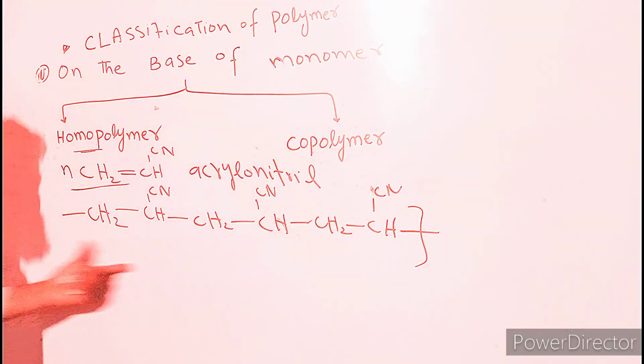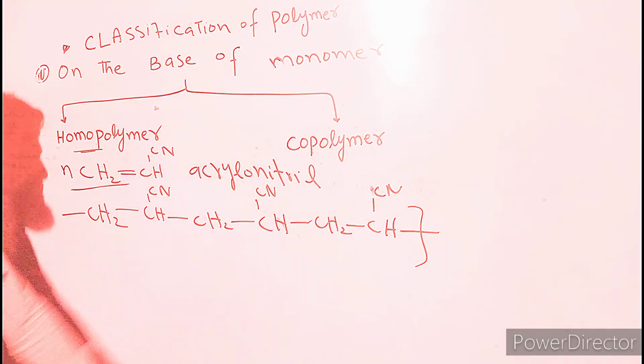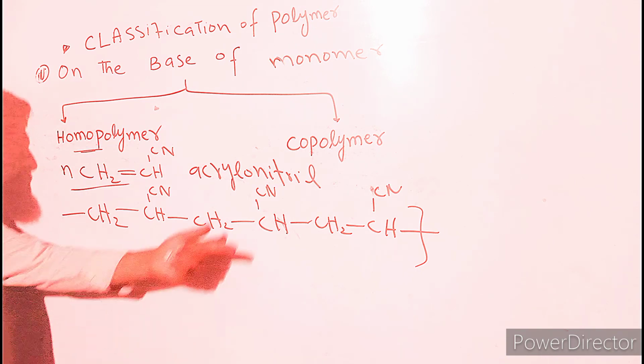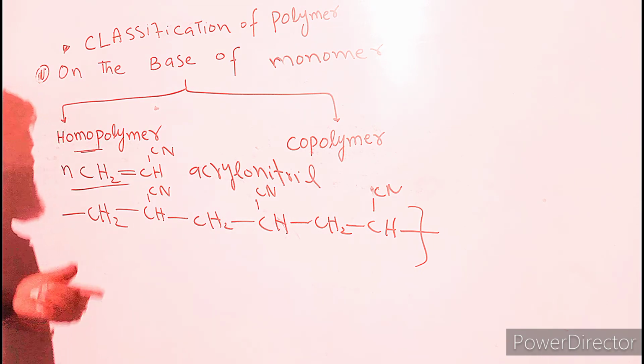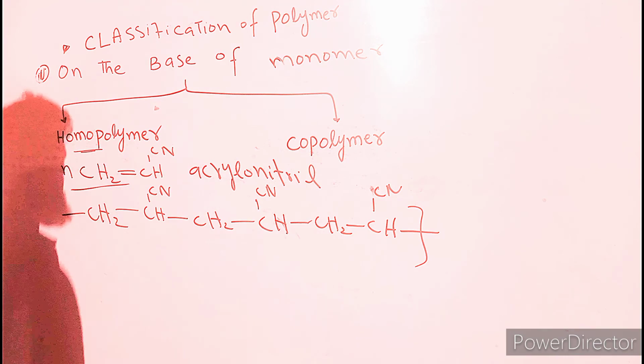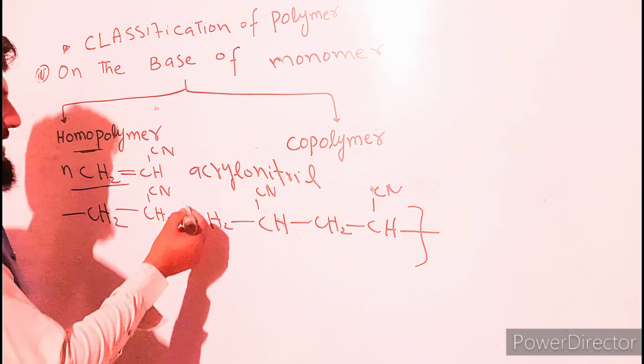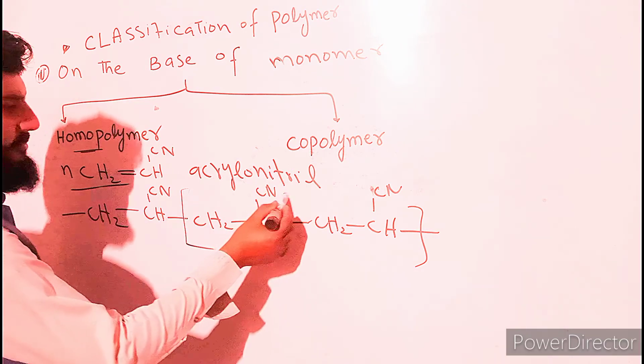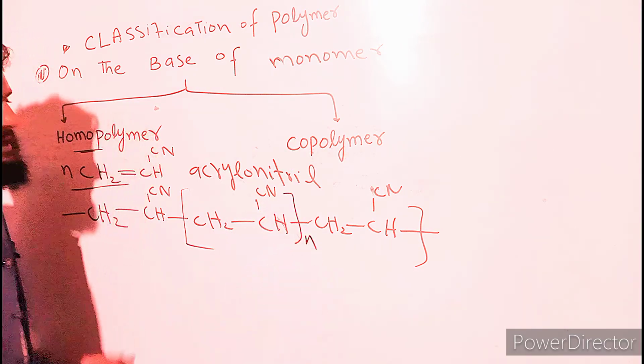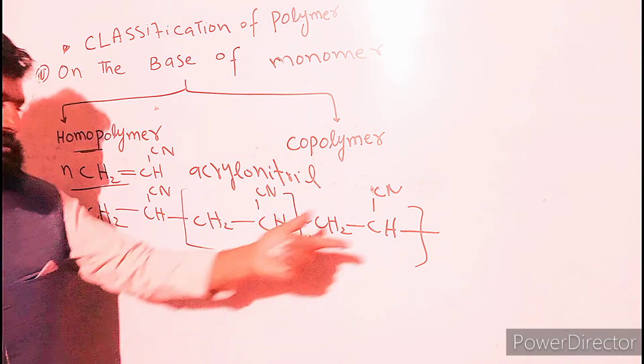So this is a polymer which is composed of the same type of monomer, that is acrylonitrile, repeated in its structure.